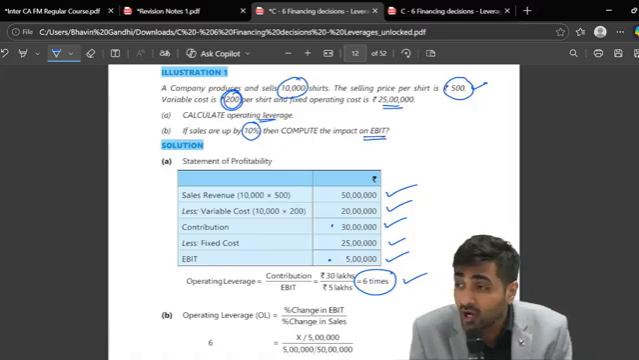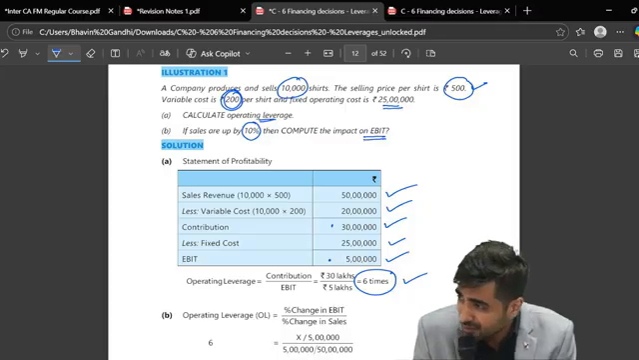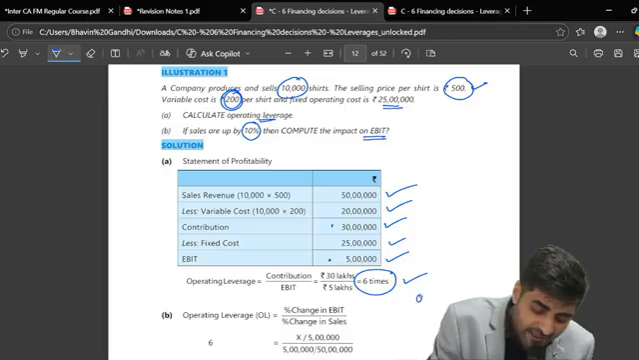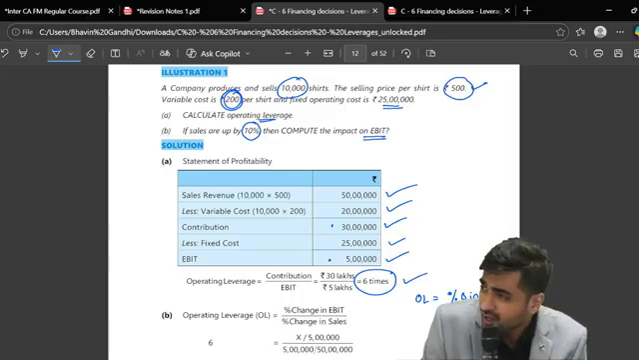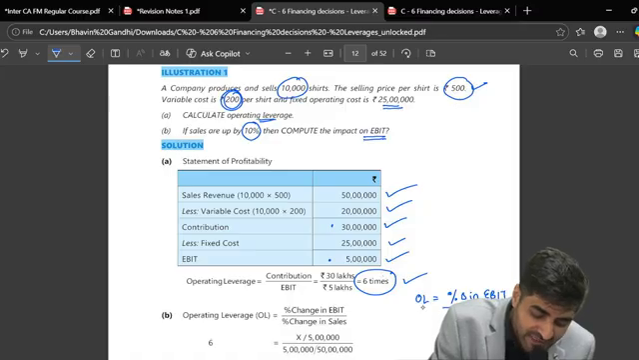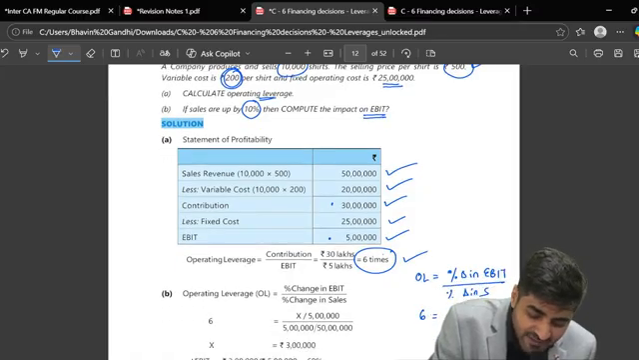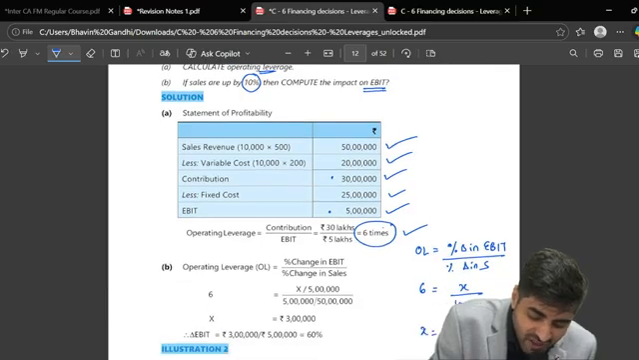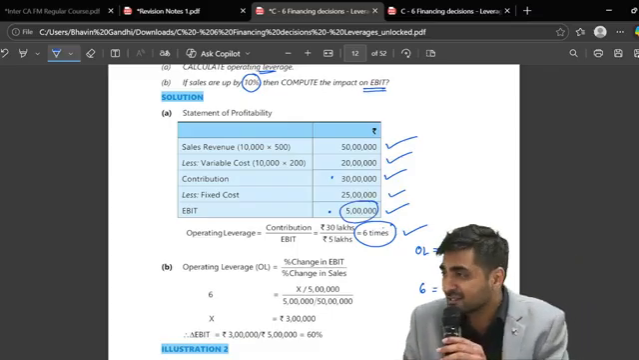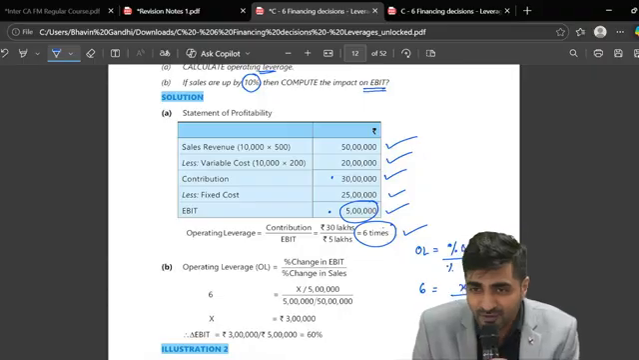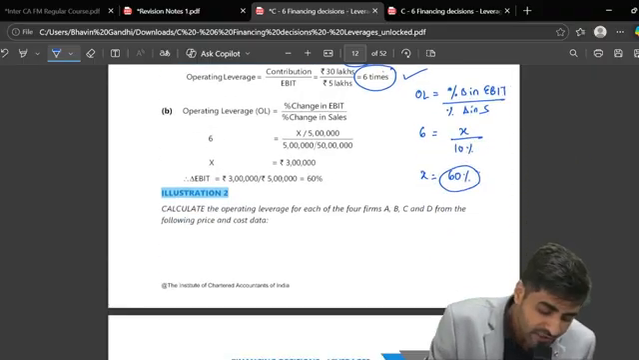Second, if sales go up by 10%, what is the impact on EBIT? EBIT is dependent on sales. So I can write operating leverage as percentage change in EBIT divided by percentage change in sales. I already have the operating leverage with me. How much is that? 6 times. So if this is 6 times and my sales increase by 10%, what will be the percentage change in EBIT? 60%. So my old EBIT was 5 lakhs. Add 60%. That will give me my new EBIT. Superb. Absolutely clear.